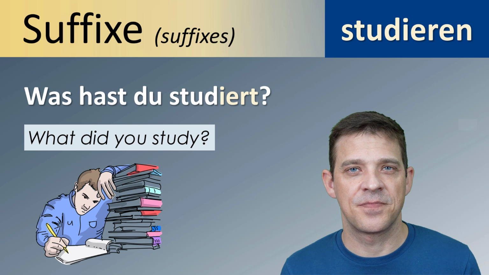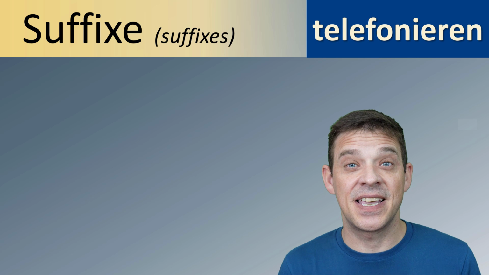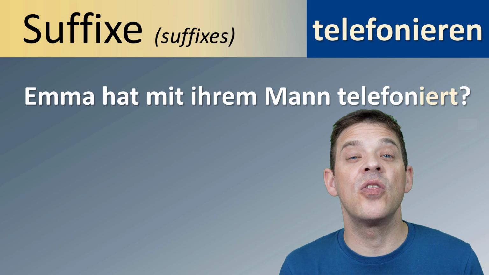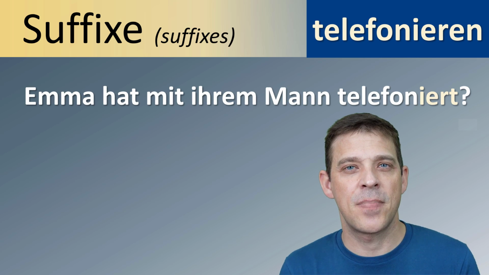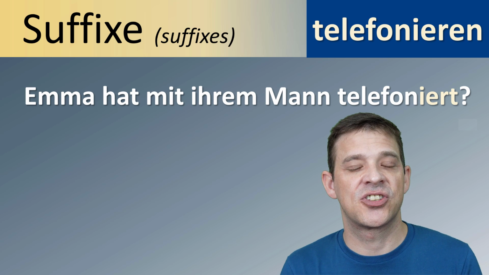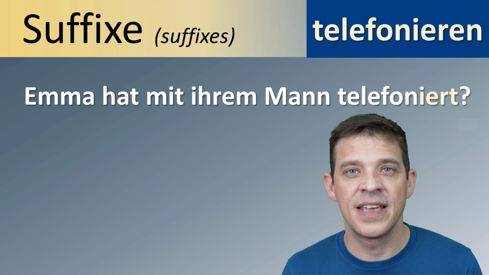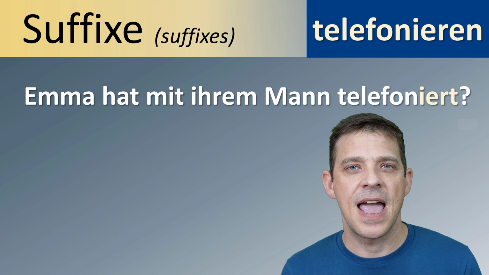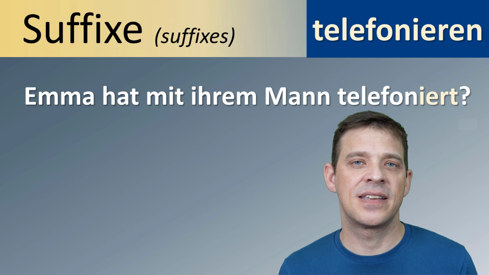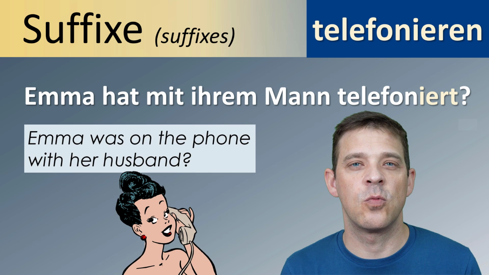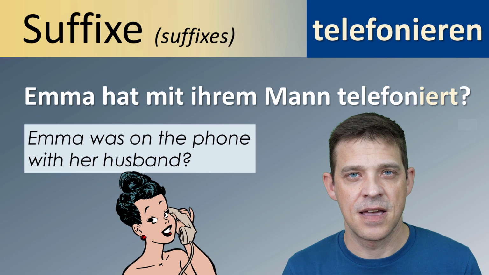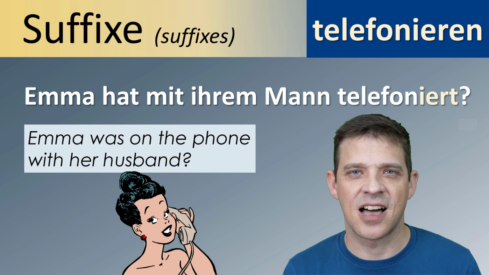Ein anderes Beispiel ist telefonieren, to be on the phone with somebody. Also in German, telefonieren mit. Zum Beispiel, Emma hat mit ihrem Mann telefoniert. Emma was on the phone with her husband. Mit immer plus Dativ.